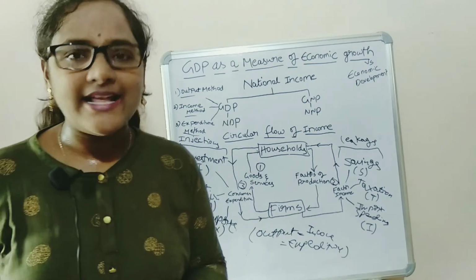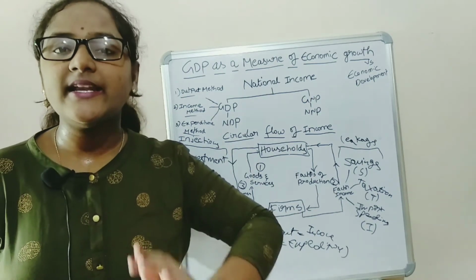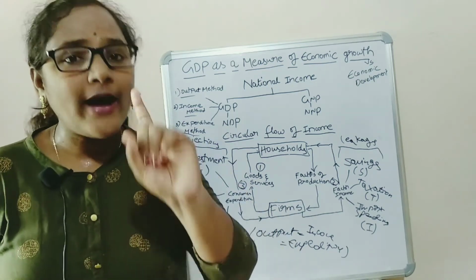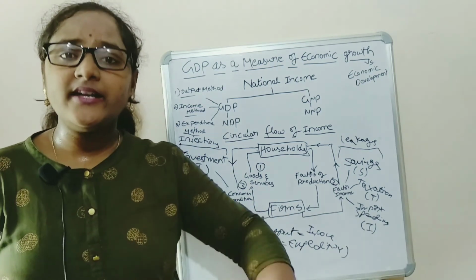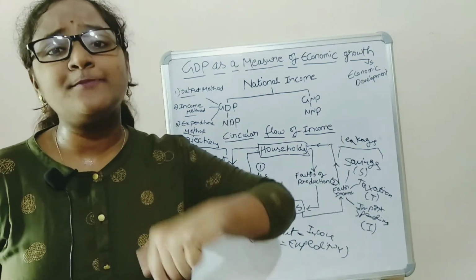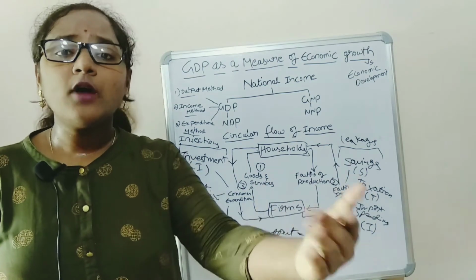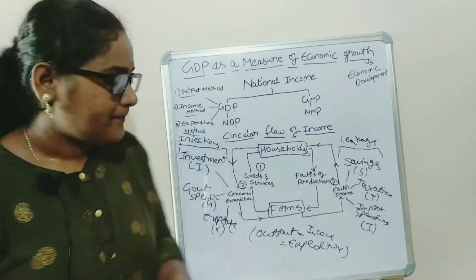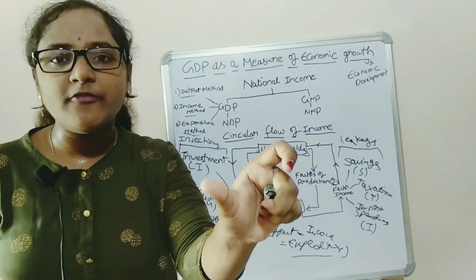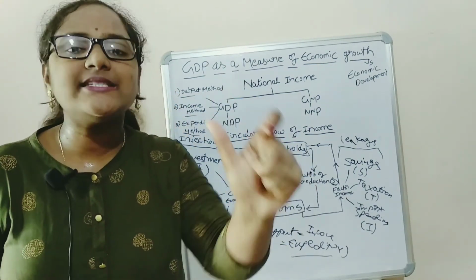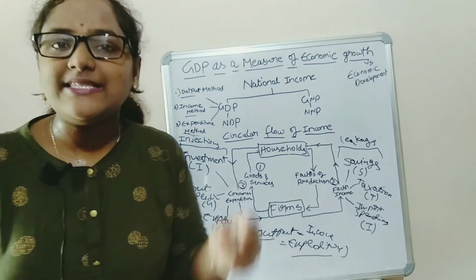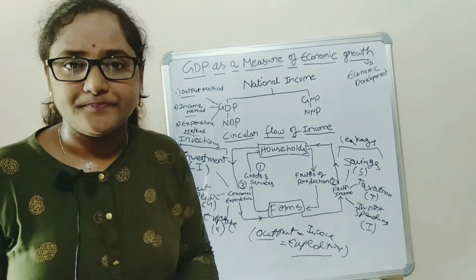In a particular transaction, if a person has visited a grocery shop and purchased one wheat packet, and in return he will pay some monetary value. That means a person will spend something to obtain a particular product. Okay, so he will pay some monetary value. That monetary value is the final value of that product. That is output. That means expenditure is equal to output.